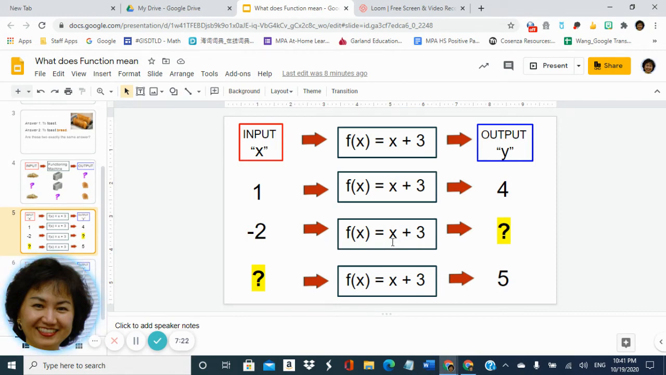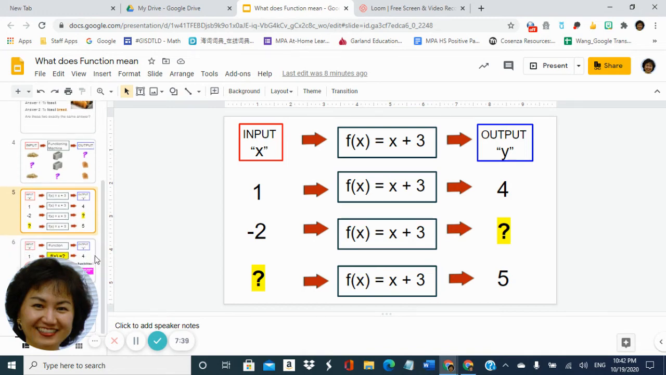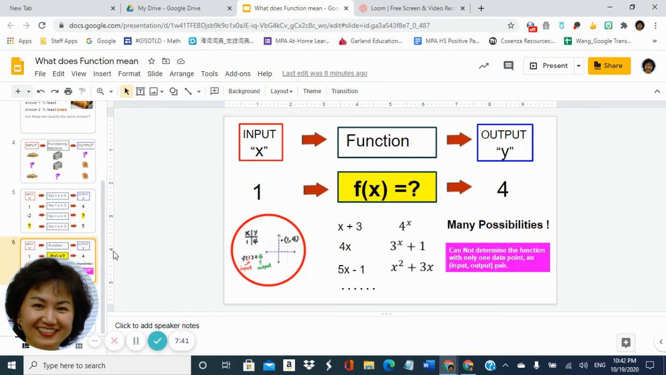Remember earlier we spent some time to clarify the words simplifying, evaluating, and solving. Here are 2 examples for that. Now, look at this last picture here.